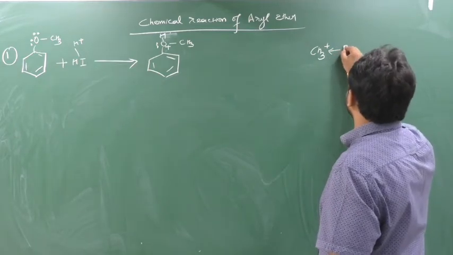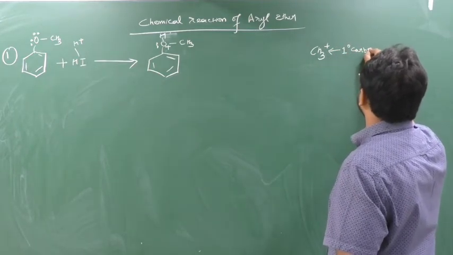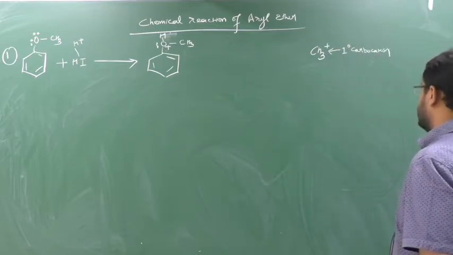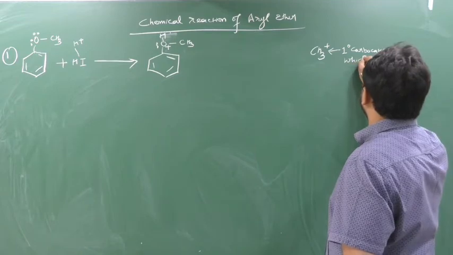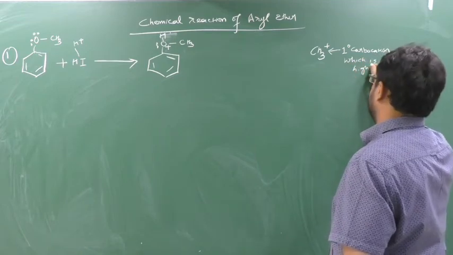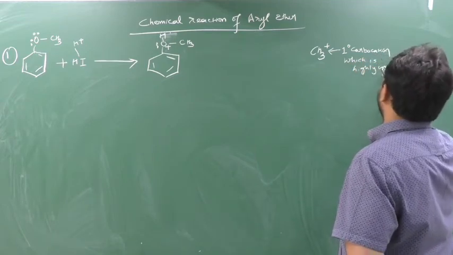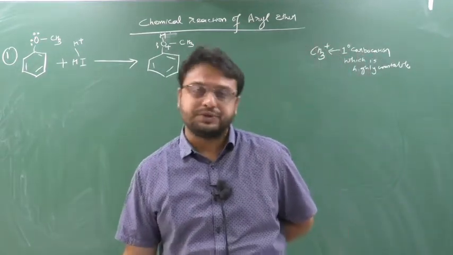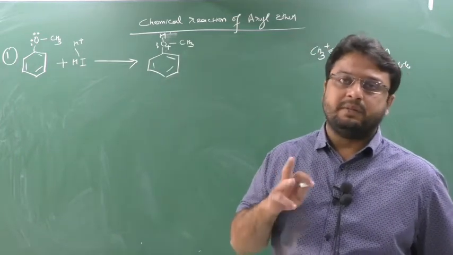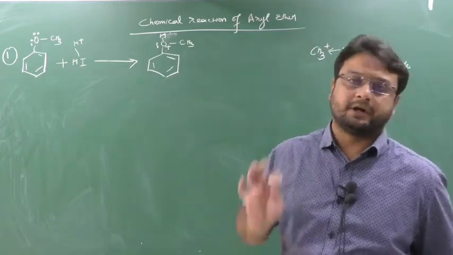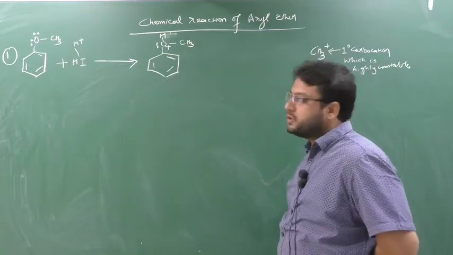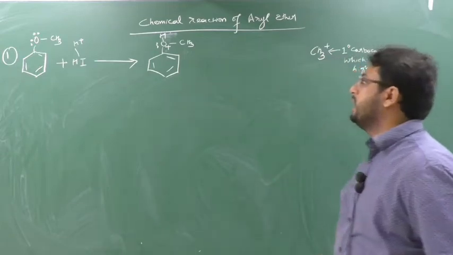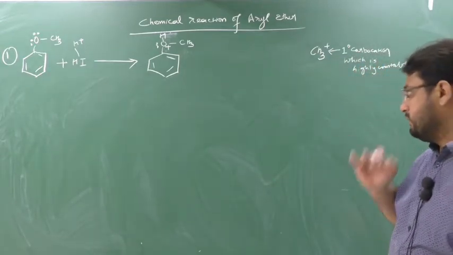Now this CH3 plus is nothing but what? A 1 degree carbocation. Yes or no? So this is highly unstable. And I told you in the last class, the product will be formed of stable species only. Unstable species cannot form the product. So this is not possible. So oxygen is telling, okay, you give me electron, but CH3 is telling, I am forming the 1 degree carbocation, I am unstable, I will not give the electron.